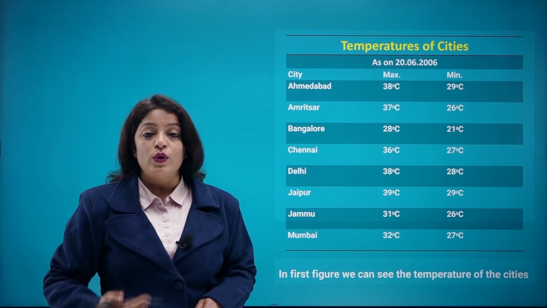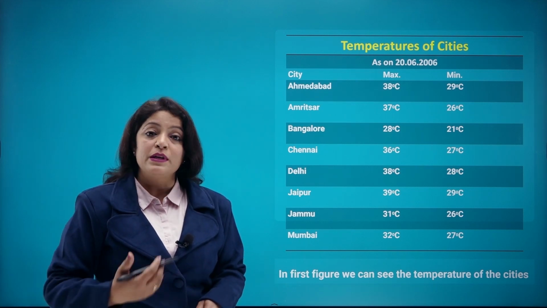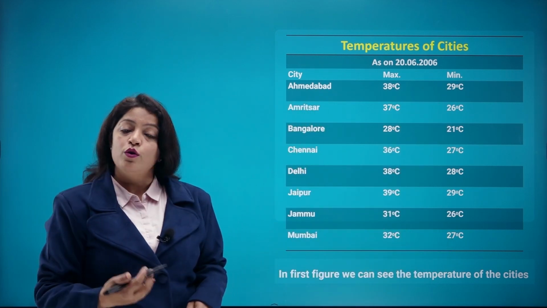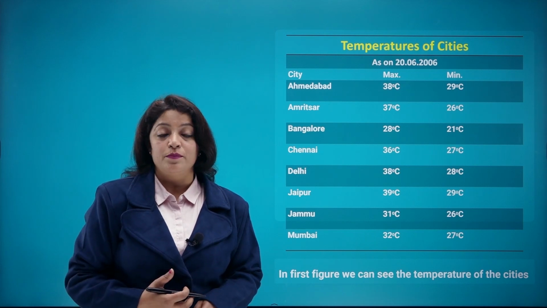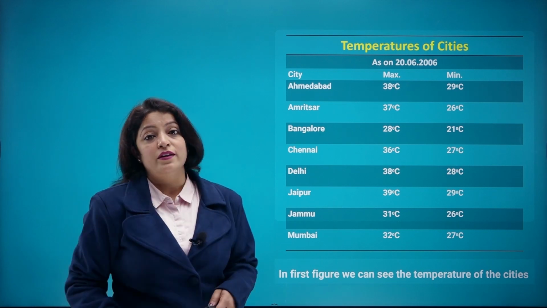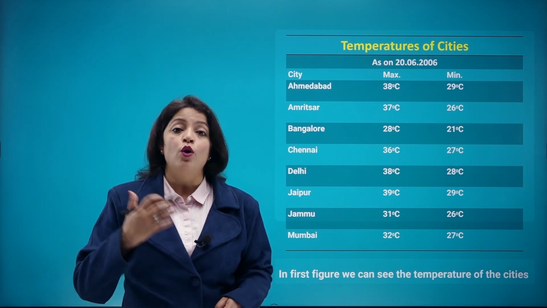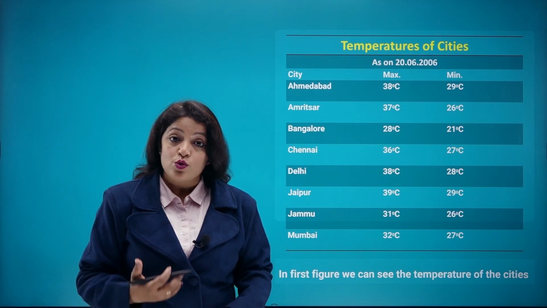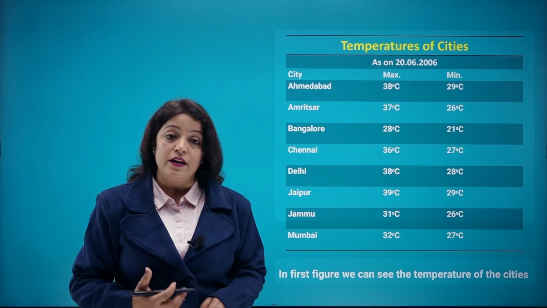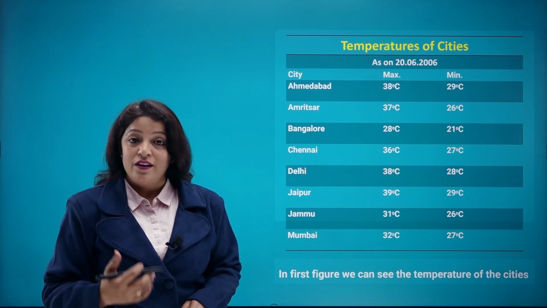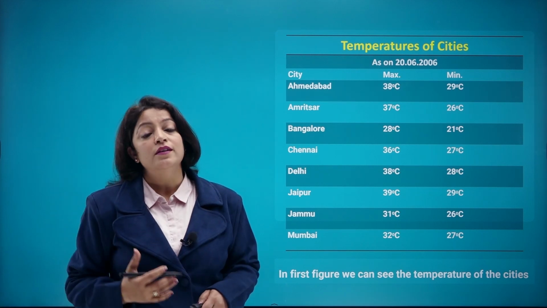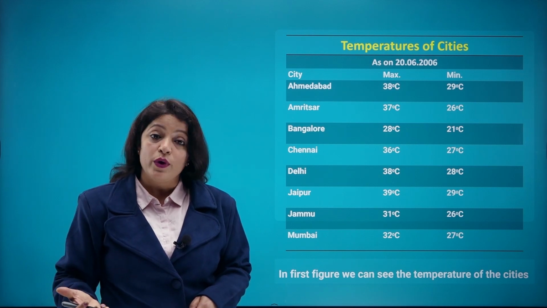And if I ask you which is the minimum temperature, where is the minimum temperature? So what are you going to do? You will just keep a check on this column and you will find out which city is having the minimum temperature. Now, it is easy for us because a table is provided here. The data here is given in an organized manner, right? So, if any data is given in an organized manner, it helps us to understand it in a much better way, right? But this is just one method in which we have organized the data. There can be another way also.